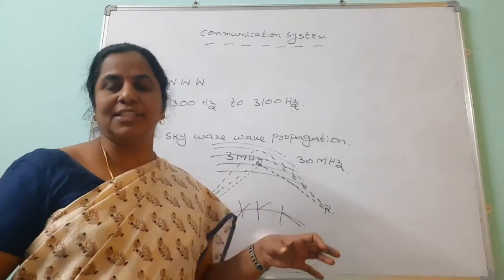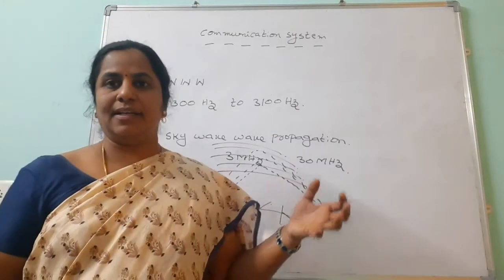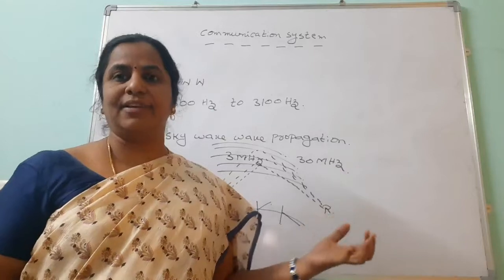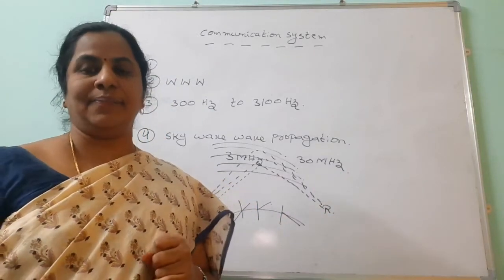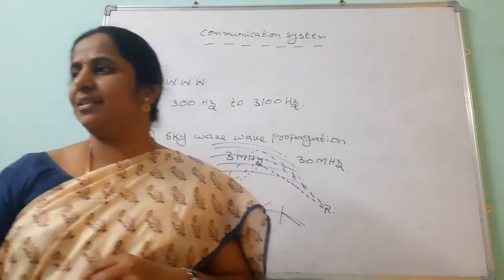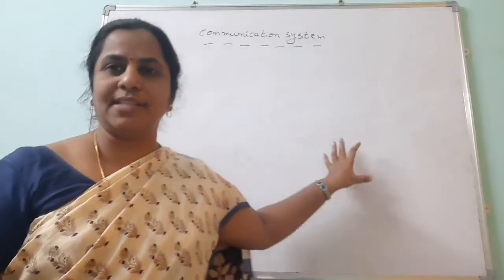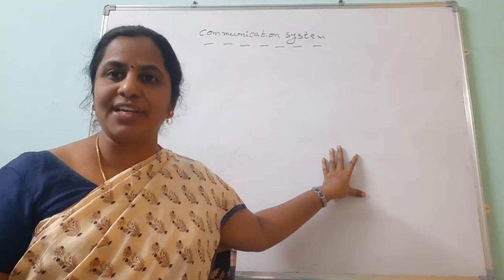The layers of this one: D layer is there, E layer is there, and F1, F2 layers are there. These belong to the ionosphere layers. The next thing, in this chapter, sixth very short answer question is, what is modulation?